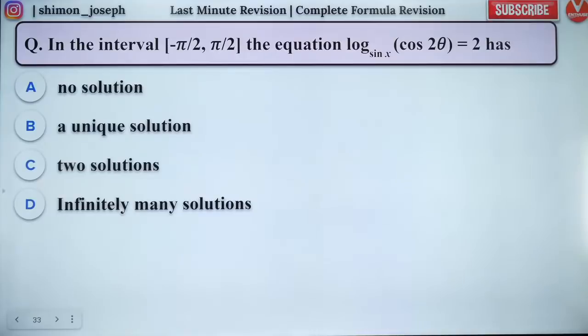So this is a very good question based on logarithms. If you have time, please do try it out. I will try to discuss it quickly.